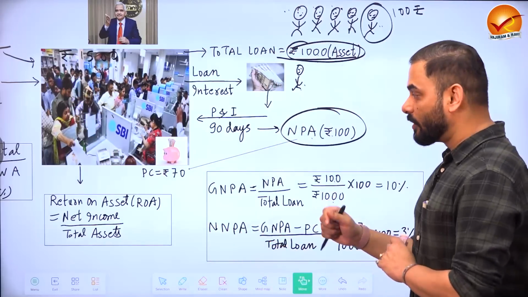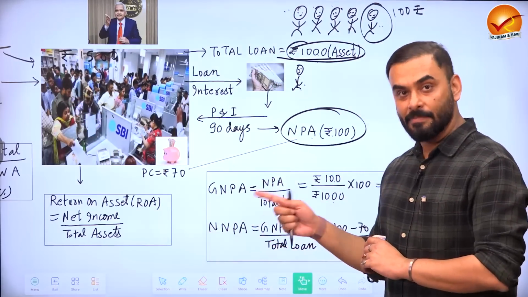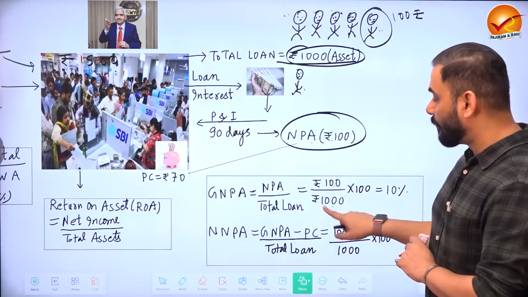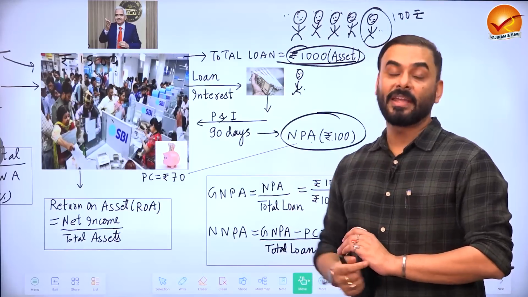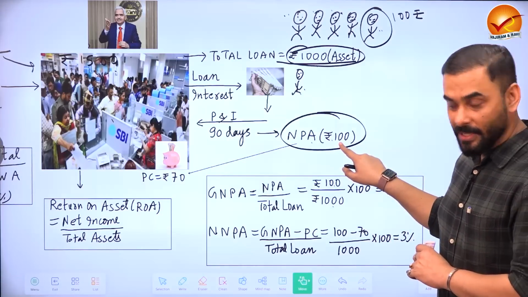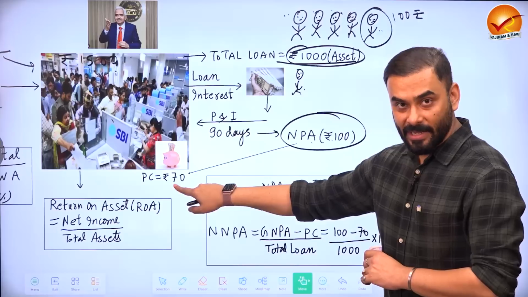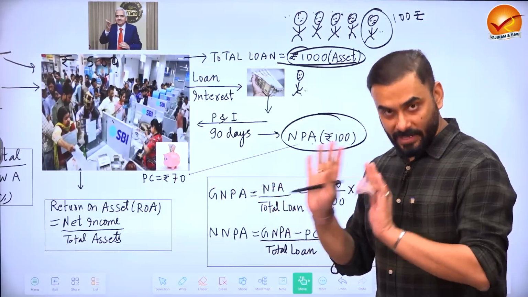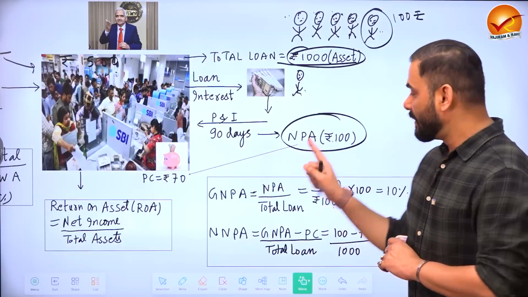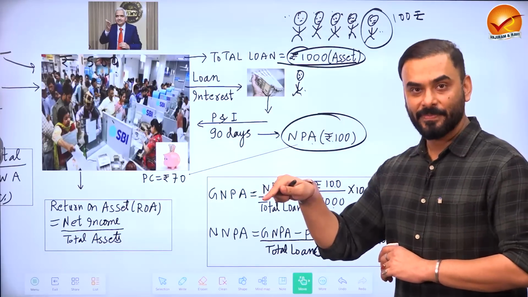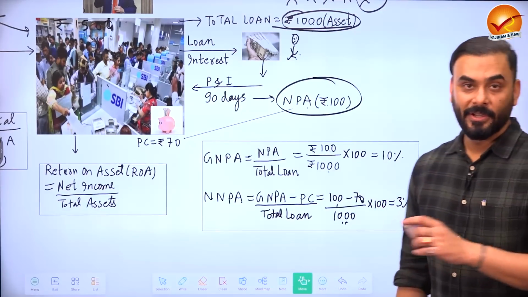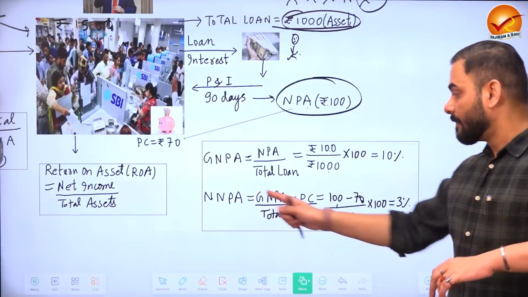So guys, there is a concept of net NPA. This is gross NPA, which we saw. Gross NPA is equal to total NPA upon total loan. But there is a concept of net NPA. Net NPA means from the gross NPA, which is 100 rupees, remove the provisioning amount. So 100 minus 70, because 70 rupees is with the bank. So what is the shortage? 30 rupees. So 100 minus 70 is 30, which means 30 rupees is the net problem. So 30 upon 1000 into 100, 3%. This is called net NPA.